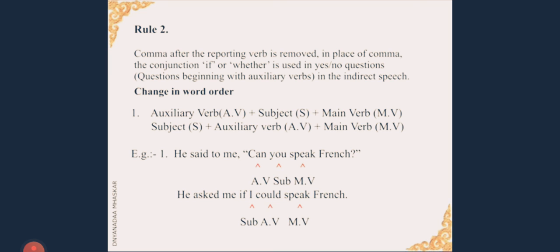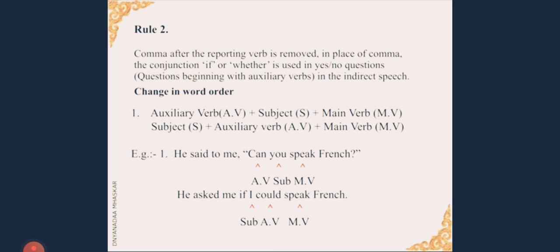Let us see the change in order. The first example, auxiliary verb, that is AV, plus subject, that is S, plus main verb, that is MV. They change in indirect speech as subject comes first, followed by the auxiliary verb and then by the main verb. Now let us see the sentence. He said to me, "Can you speak French?" Now can is an auxiliary verb followed by the subject and then followed by the main verb. Main verb is speak.